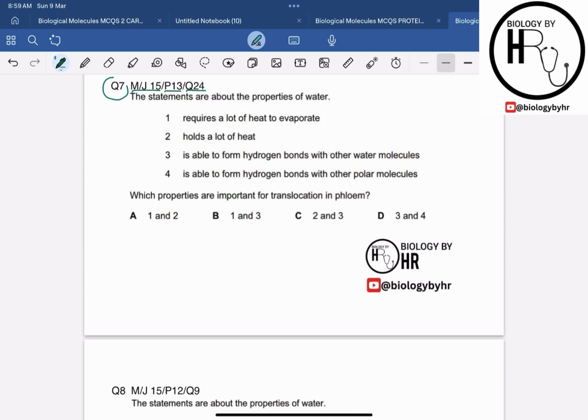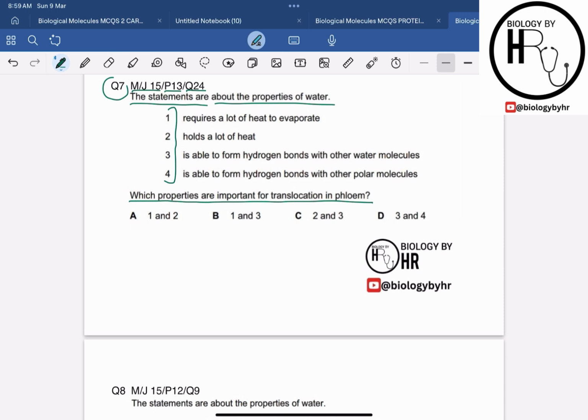The question says that the statements are about the properties of water. Now they have given us a list of 4 properties over here, and then they ask which properties are important for the translocation in the phloem, right? So what is basically translocation?